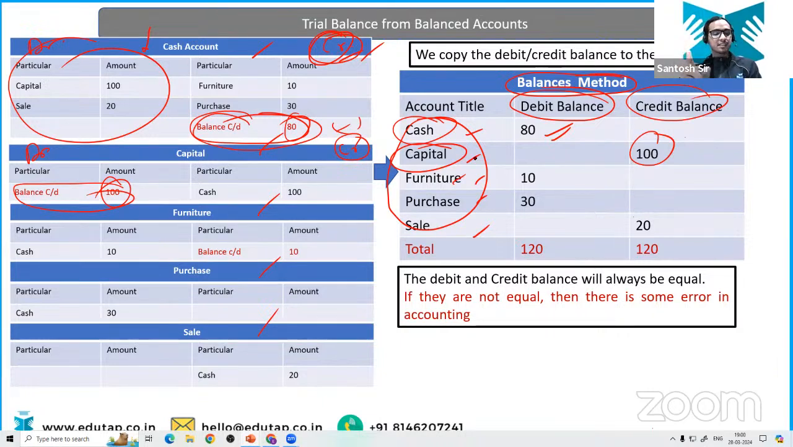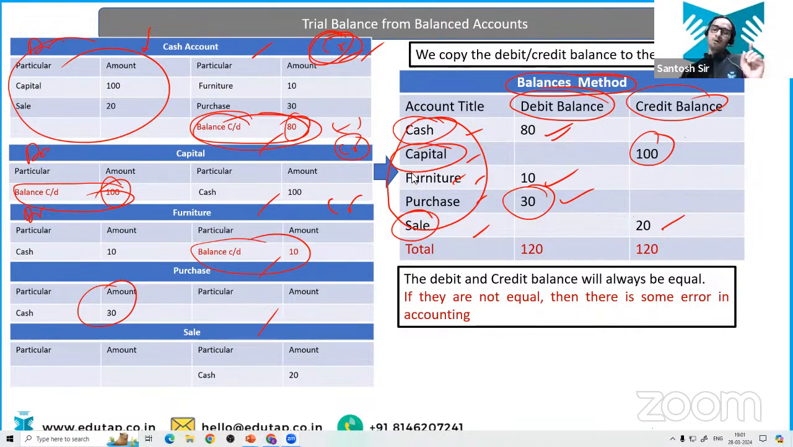Similarly, in the furniture, you have the carried down on the credit side. So that means you have the debit balance. Similarly for the purchases. Now in the purchases, you don't have carried down. But you know what happens with the purchases? Purchases are an expense. They are going to get debited. So overall, you have the debit balance of 30. So you're directly going to write 30 on the purchases side. Similarly, for the sales side, you are going to write 20. Everyone is clear. I hope this is very easy, na?